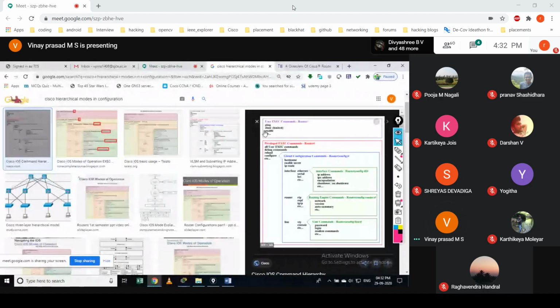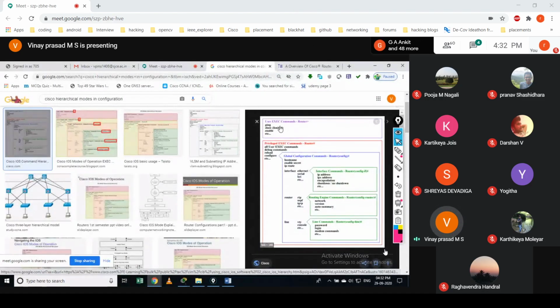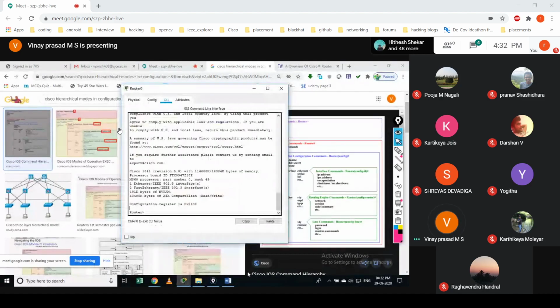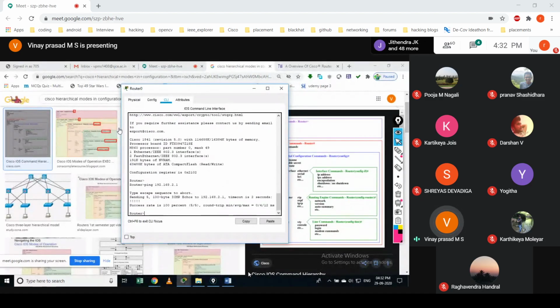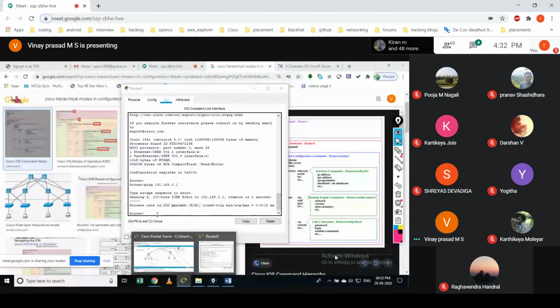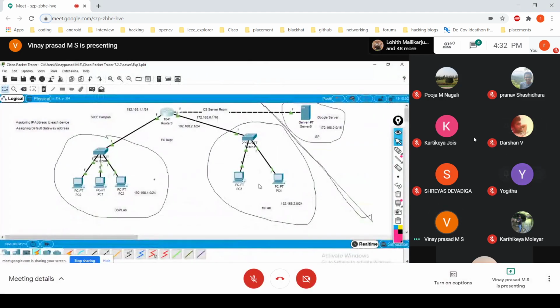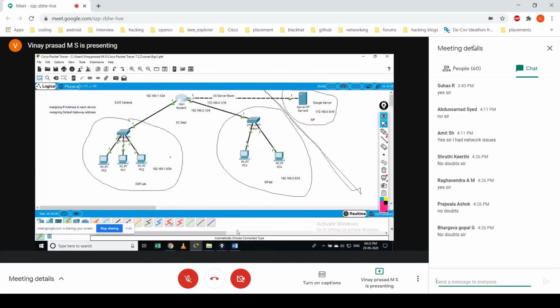Okay. So what set of commands would you be able to run in this user mode? Only a few commands, like some show commands and ping commands and so on and so forth. Here in this mode, you can do the ping command, right? So ping the destination address, something like 192.168.2.1. So you will be able to see the response. See, success rate is 100. Everything is sent from this source to this device. I ping from this to this. Okay.